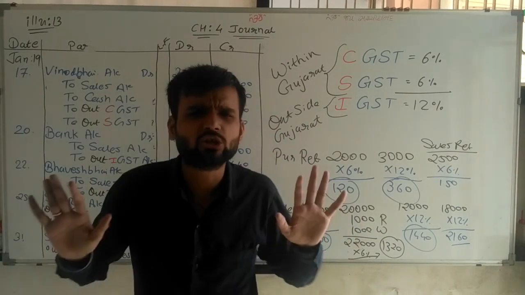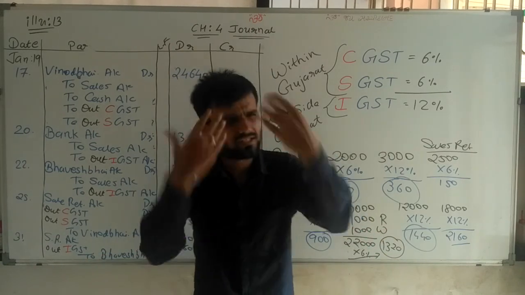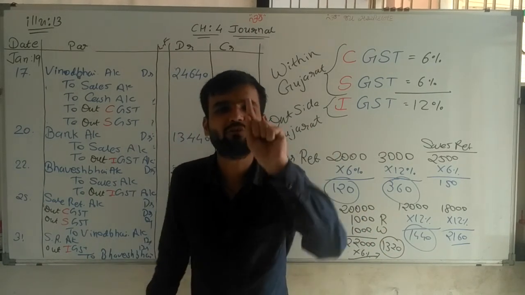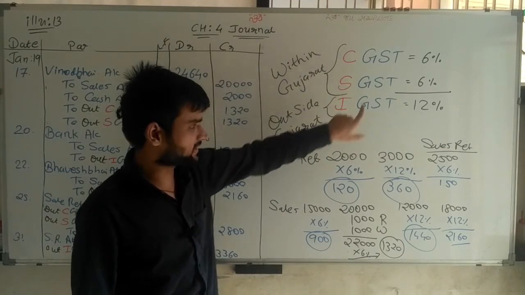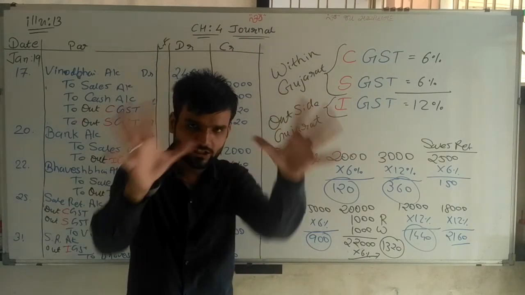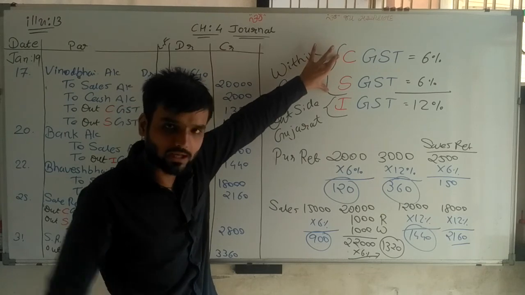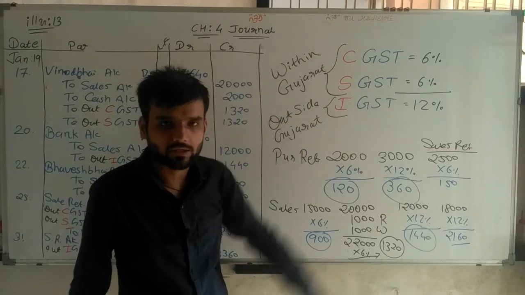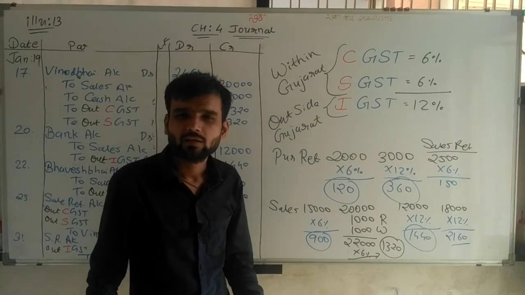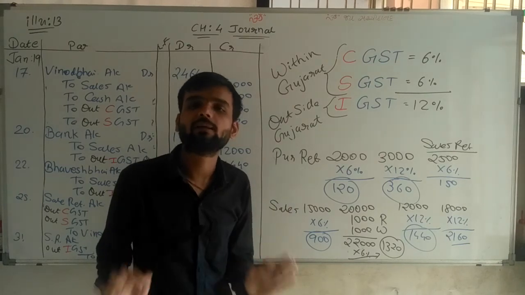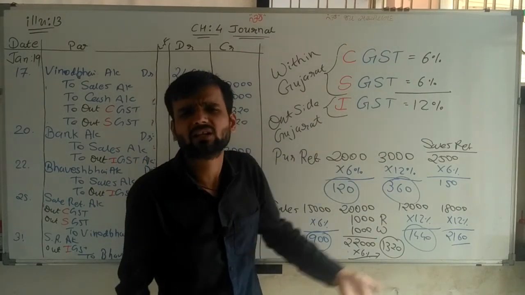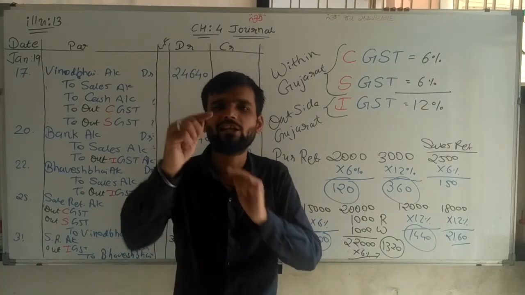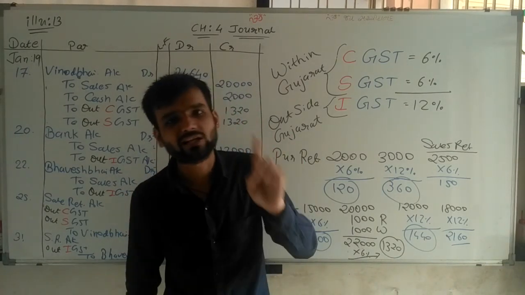So what have we done today? Sir, purchase and sales we know very well. Only one thing is added, that is CGST, SGST, IGST. Within Gujarat, these two are applicable. Outside Gujarat, only one is applicable. But indirectly, the tax rate is the same. 6 and 6 times considered means 12%. Nothing new, only the name is different. One tax is there.